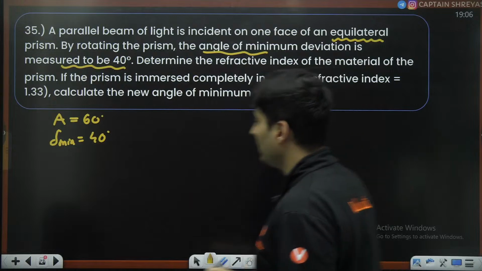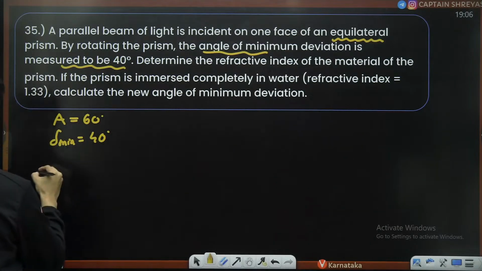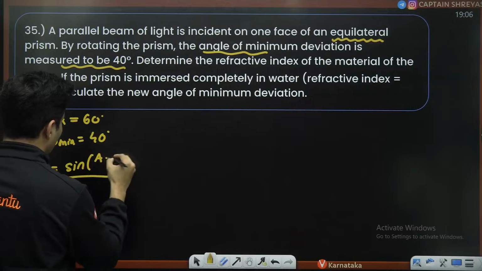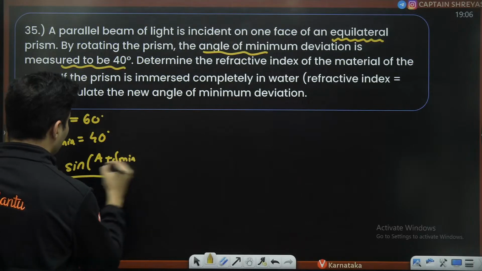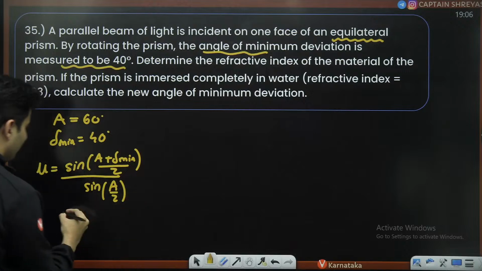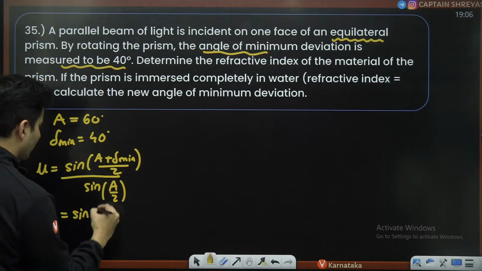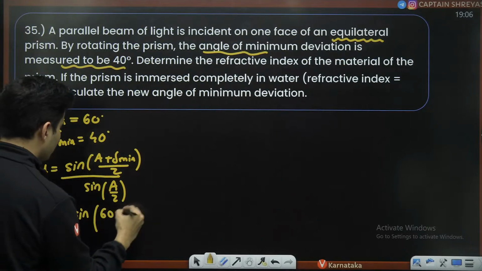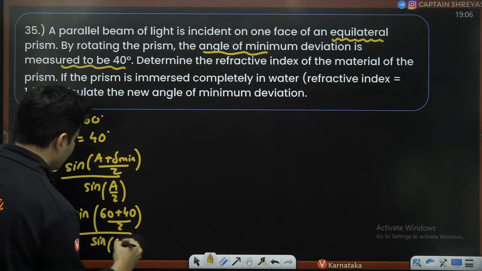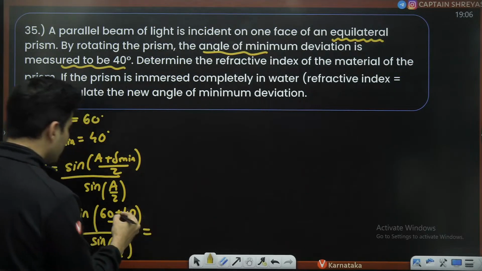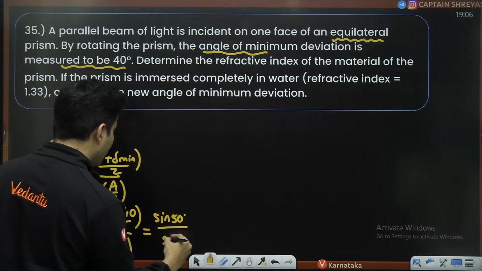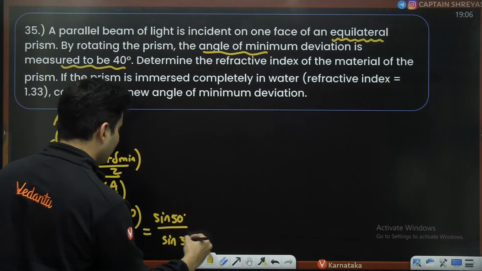Determine the refractive index. There is a direct formula. Mu is equal to sine of (A plus delta minimum) by 2, divided by sine of A by 2. Everything is known, just substitute it over here. So sine of (60 plus 40) by 2, divided by sine of 60 by 2. So this will be sine of 50 degrees divided by sine of 30 degrees.